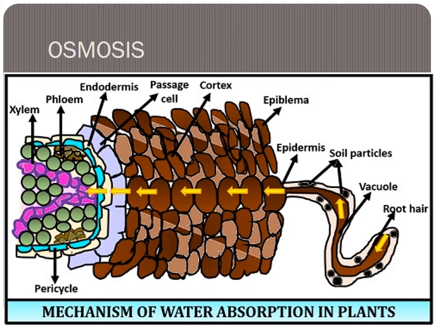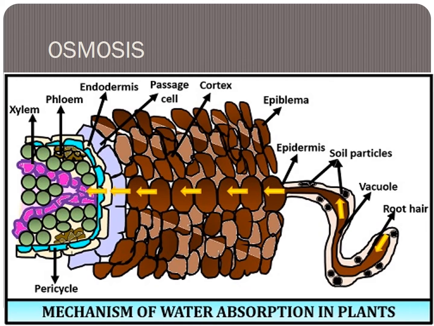The soil outside has more water. The root absorbs it and it goes inside to the xylem. The xylem tissues transport it to all parts of the body.